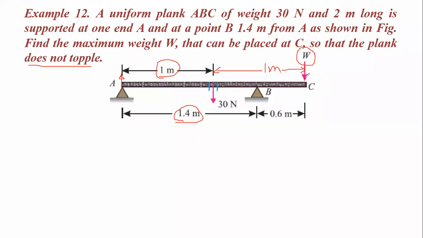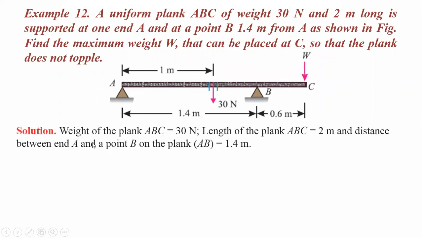If you are applying the load over here at point C, the plank will topple, means it will be uplifted over here. There will be a gap. It will look like this. Topple means your plank will be inclined. This should not happen. For that condition, how much should this W be? That we have to find out over here. Now let us see how to find it by using this moment concept.